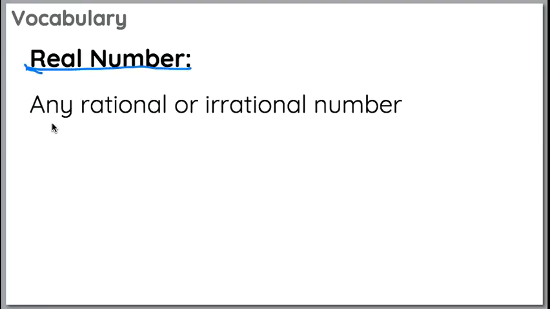A real number is any rational or irrational number. So this is all of the numbers you have encountered up to this point are considered real numbers.